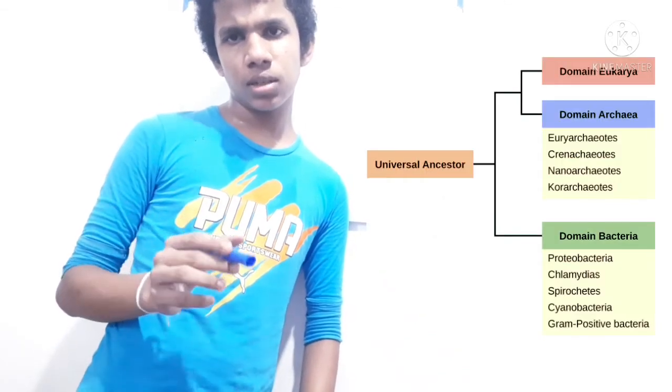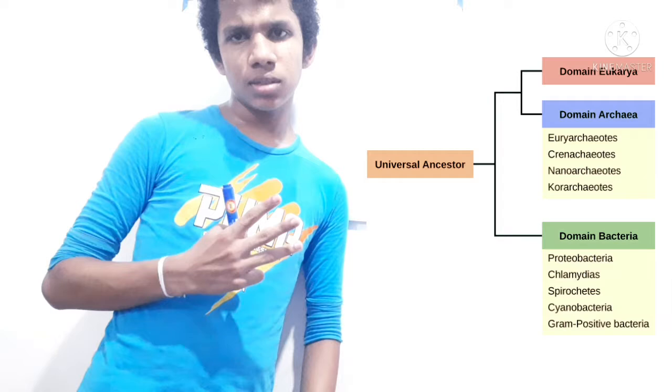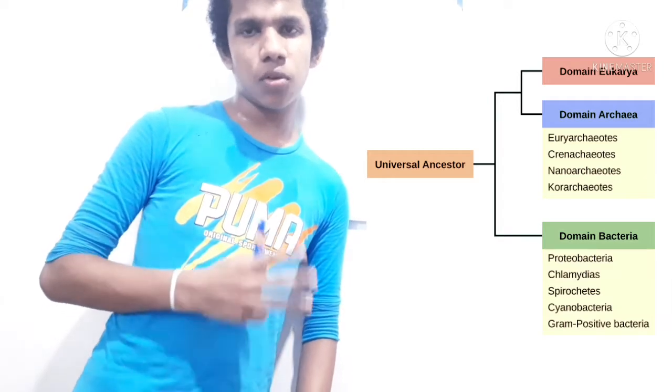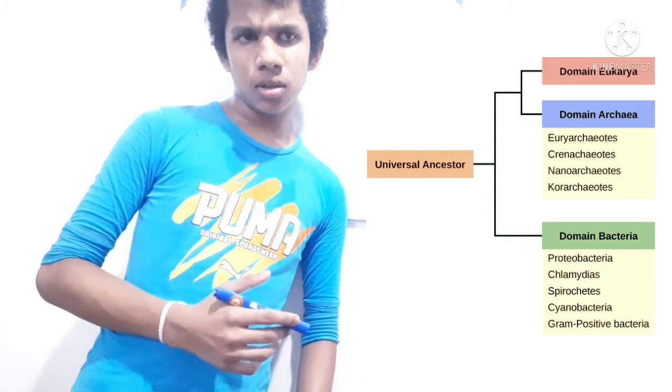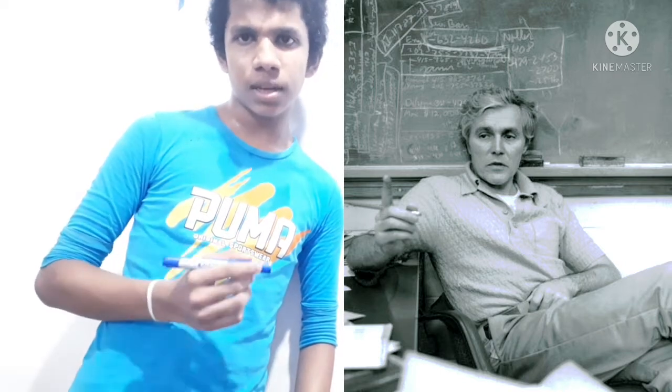When we are grouping organisms according to this classification, there are three domains for grouping these organisms. The scientist Carl Woese introduced this three-domain classification.